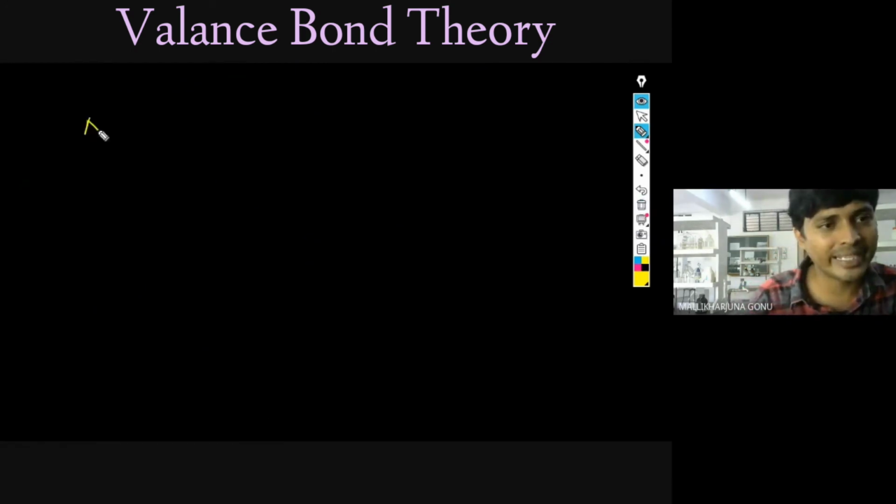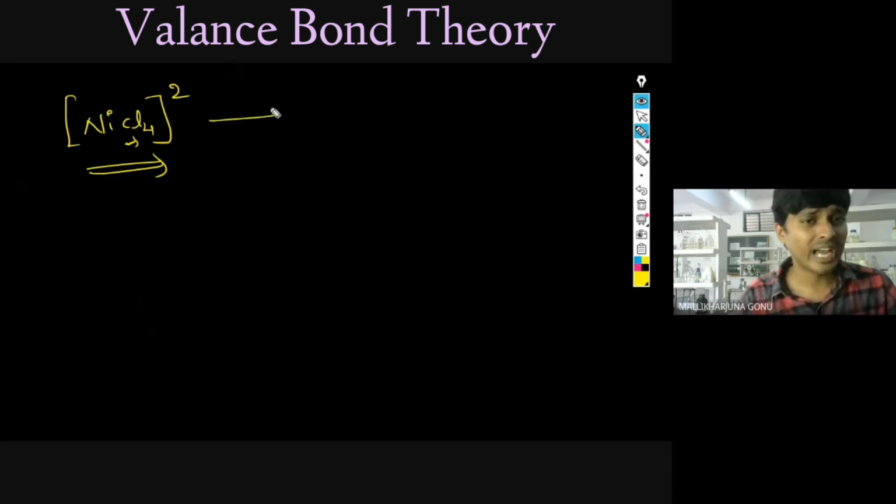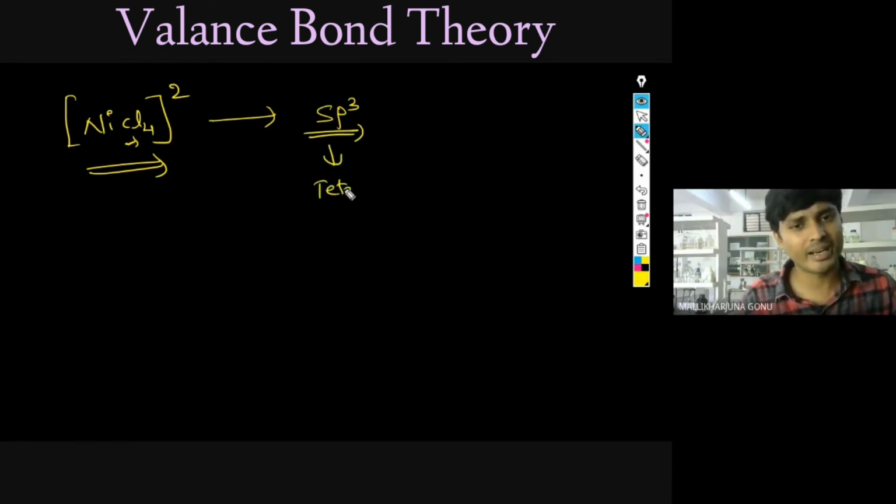Another one I am writing: NiCl4 2 minus. It is simple now because Cl is a weak ligand and it is tetrahedral. By looking at the structure itself, this is four weak ligands. Four means the hybridization will be sp3. If sp3, the structure will be tetrahedral.